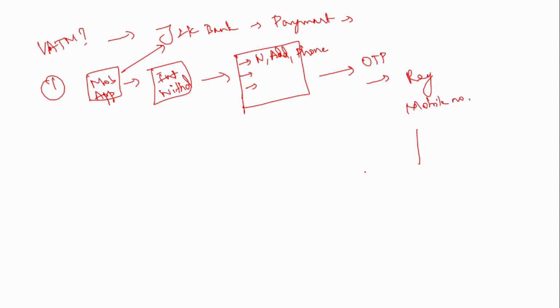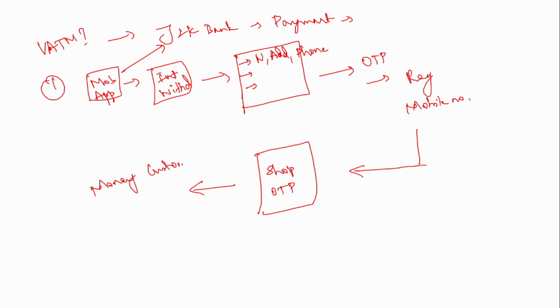Now what the customer has to do is take this OTP and go and visit the shopkeeper and provide this OTP to the shopkeeper. The shopkeeper will provide the money to the customer. So this is how this virtual ATM plays. So this is very helpful in scenarios where it is very difficult to have an ATM. In that case, this virtual ATM plays a vital role.